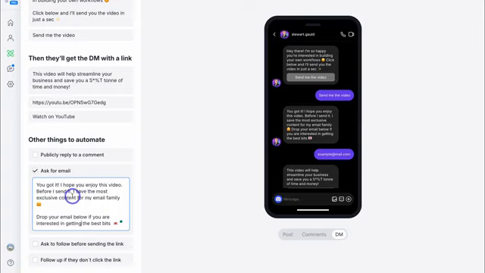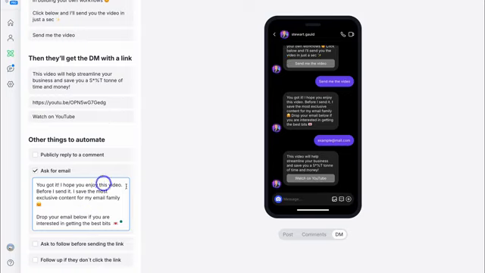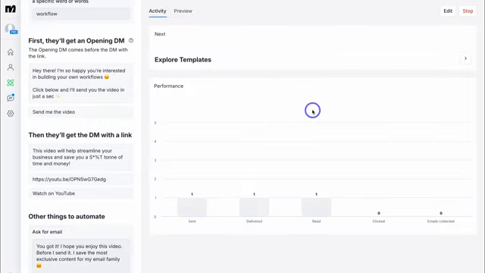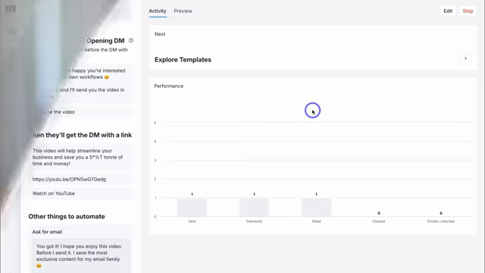Before I send it, I save the most exclusive content for my email family. Drop your email below if you are interested in getting the best bits. That way we can request an email and build up our email list before sending through this content. Again, you can preview the conversation over on the right hand side. Then navigate up to go live or update. And just like that, your DM marketing automation is live. Let's go and test it out.